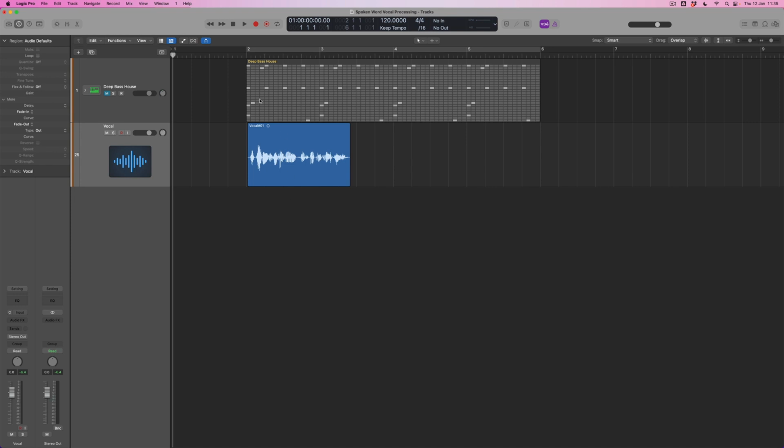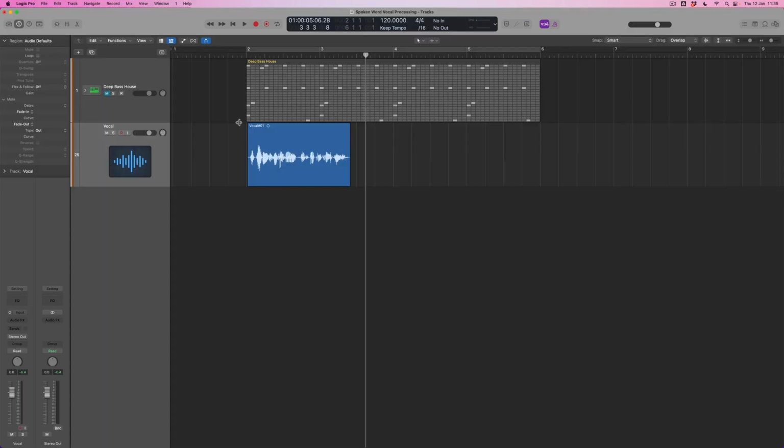Now, what I've done is to record this phrase using a microphone through my audio interface. Let's see what we can do with vocal transformation. Okay, so what we've got is this vocal track, and you can see down in the bottom left-hand corner I haven't got any processing on this at all.